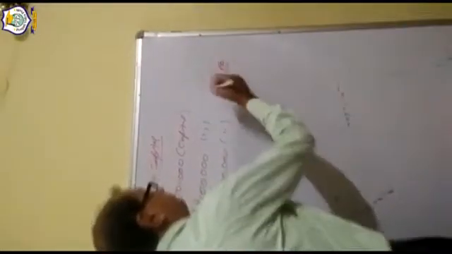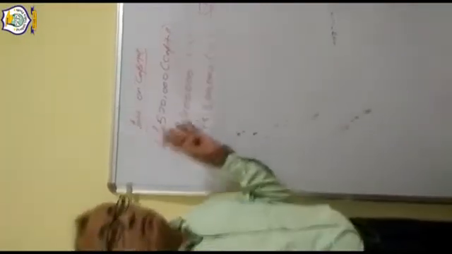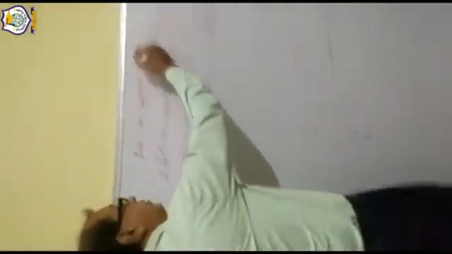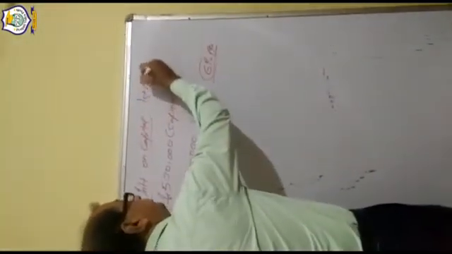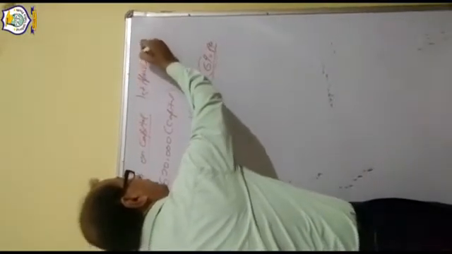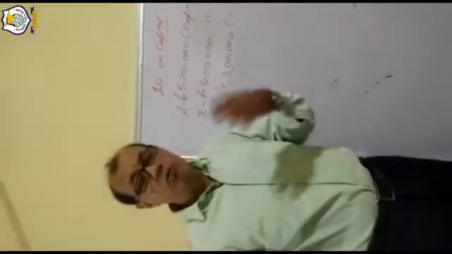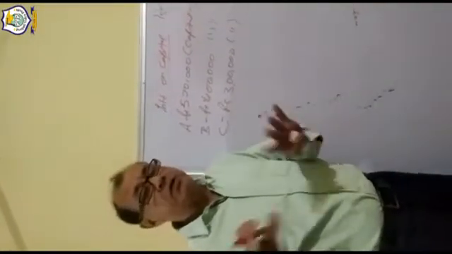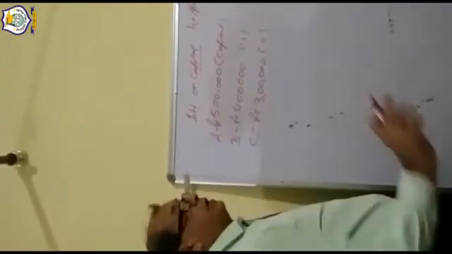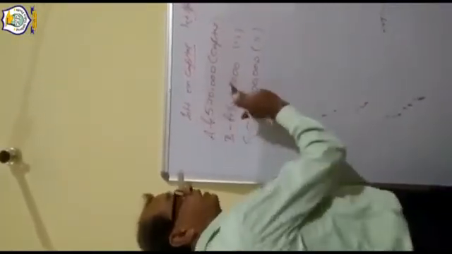They have started the business on 1st April 2018, suppose, and the account closes on 31st March every year. And we are calculating interest on capital.